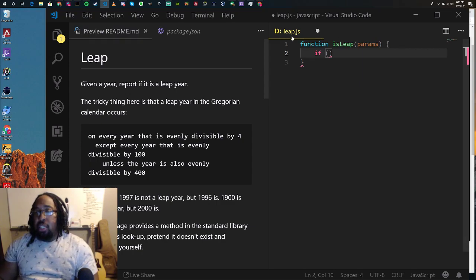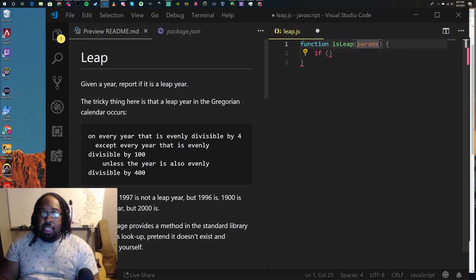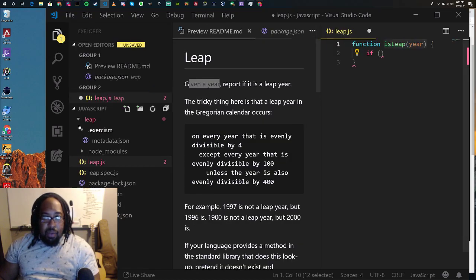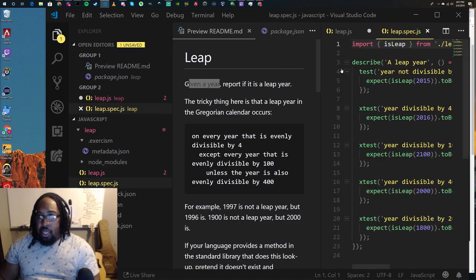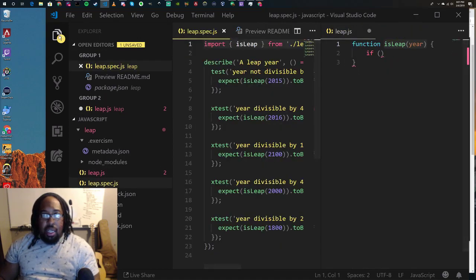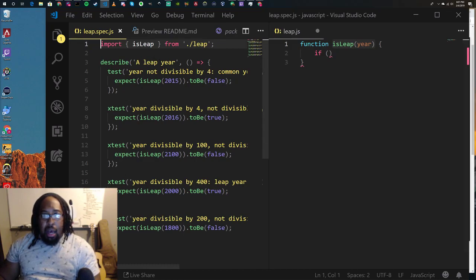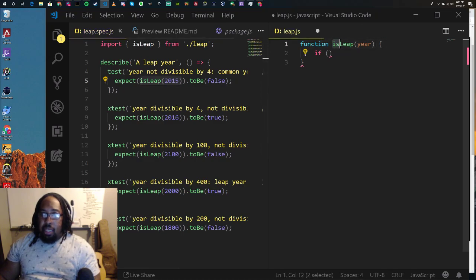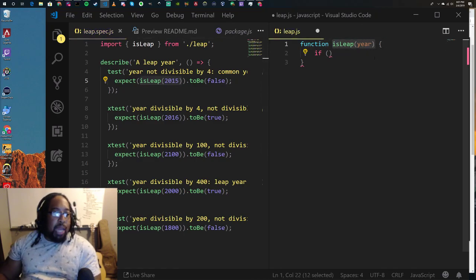So we're going to say if year. Okay, first, we created this function. The function has to take something. What are we going to be given? We're going to be given a year. So let's pass that in. This is going to be a variable for whatever you want it to be. So let's type in a year right here. This just means that we can pass in a parameter, again, that parameter being a year. This is the same thing as isLeap(2015), the same paradigm as isLeap with a year in the middle. So we got that going for us.